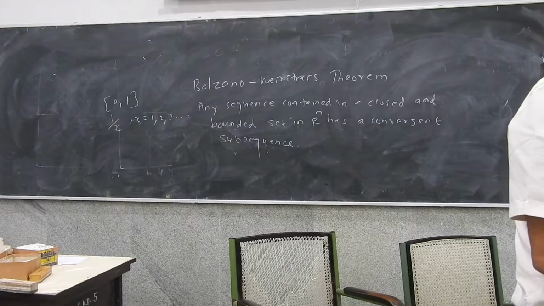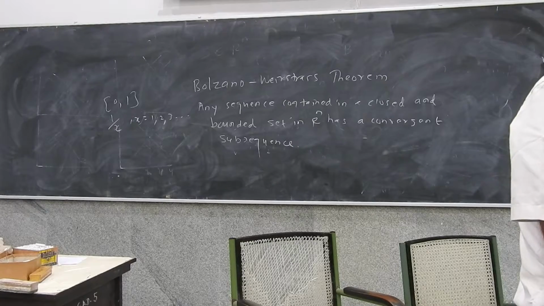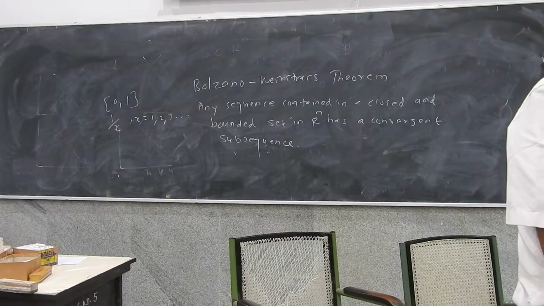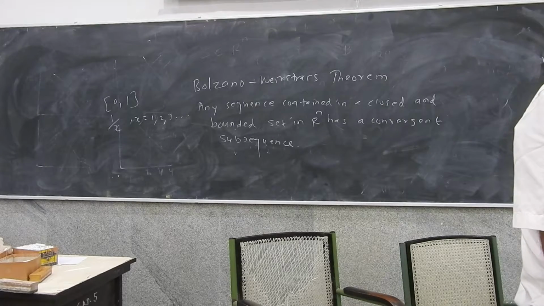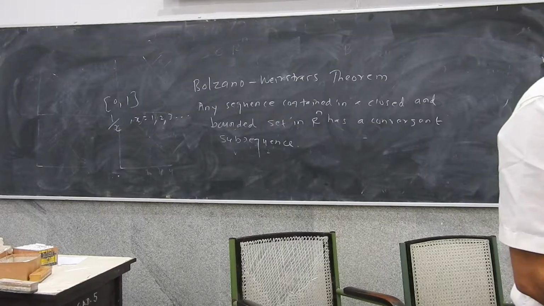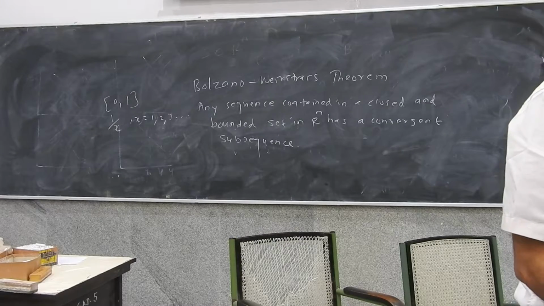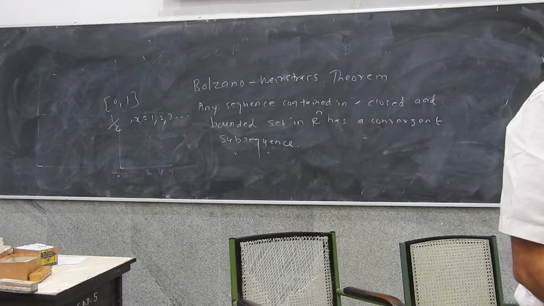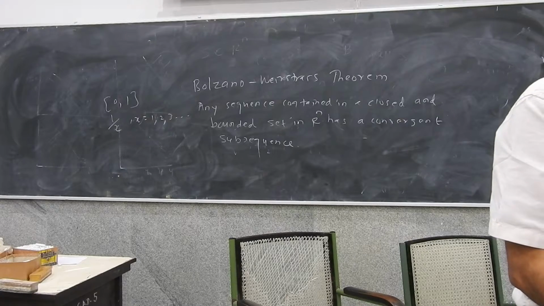So if you want to prove that a sequence is convergent, it is enough to prove that it's a Cauchy sequence. As long as you prove that its terms are getting closer and closer together, then you can argue that this sequence will be a convergent sequence.